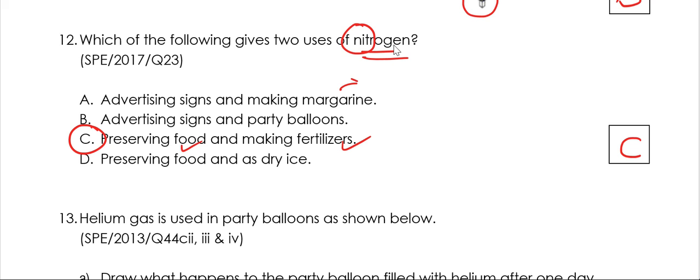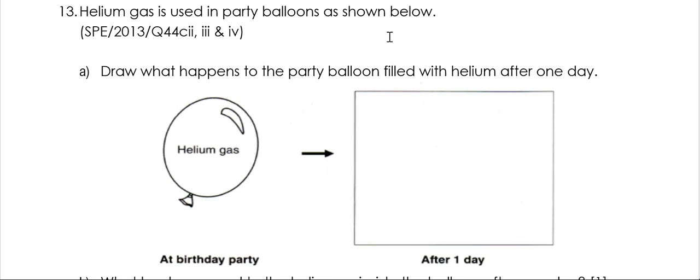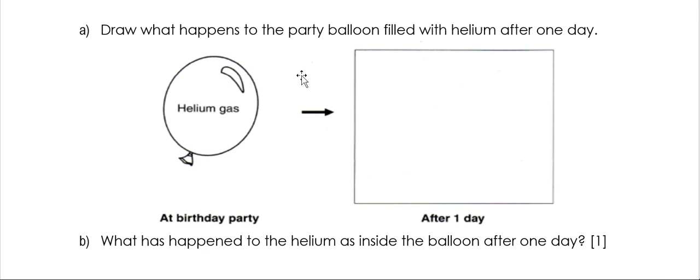Margarine, I think hydrogen gas, you can make margarine with it. Party balloons, helium, and advertising signs are usually neon. Preserving food and as dry ice, usually dry ice is carbon dioxide. Okay. Helium gas is used in party balloons as shown below. So draw what happens after one day. So what happens is that it's going to either become smaller, or you can draw it like a little bit deflated.